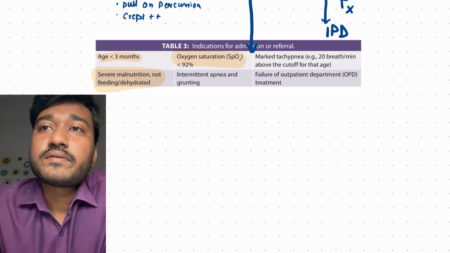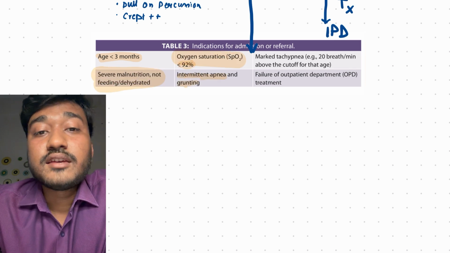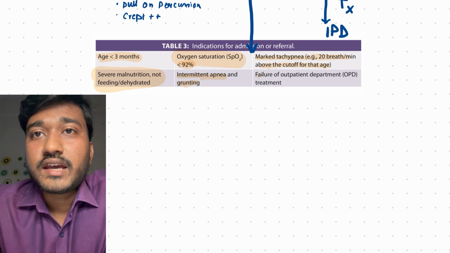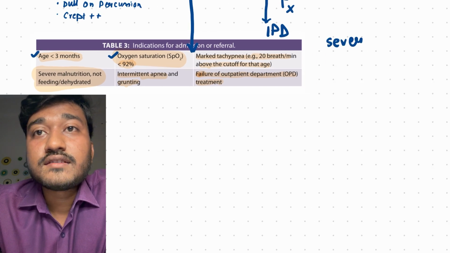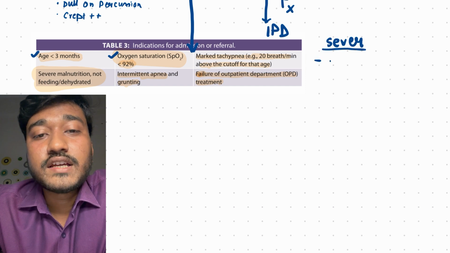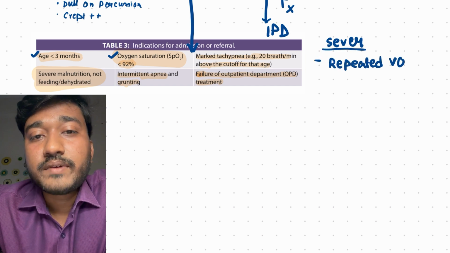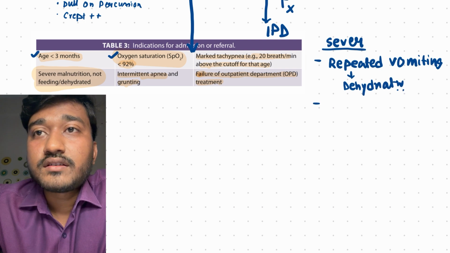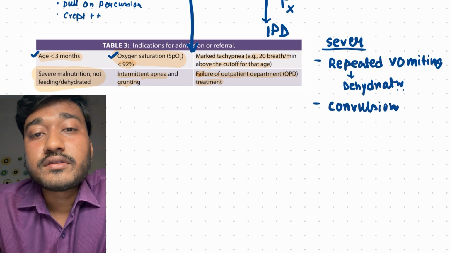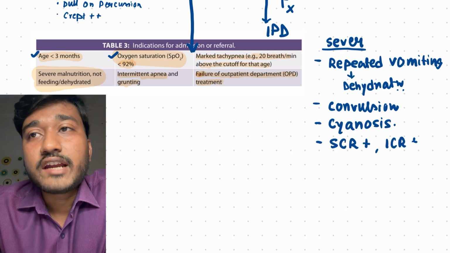What are the indications of admission? If the child is less than 3 months of age, has severe malnutrition, feeding difficulty, dehydration, or let's say the patient comes and the oxygen saturation is low, that is less than 92 percent, suggesting hypoxemia. If there is intermittent apnea, if there is marked tachypnea, that means for age cutoff, or it could be the failure of outpatient management, the patient once again having all those features, then we will admit this patient.